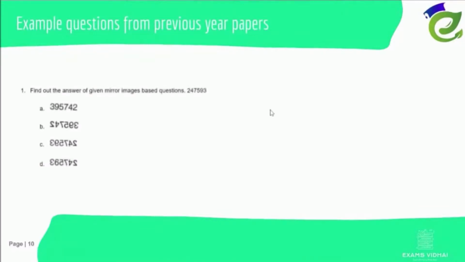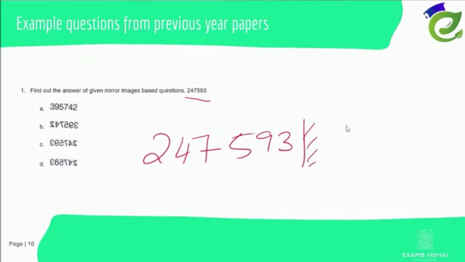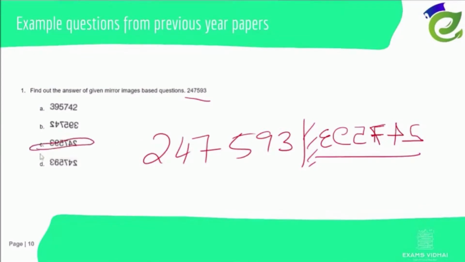So this is from a previous year paper. They have asked the mirror image of 27247593. We'll write 27247593. Let's put a mirror here. What will happen? 3, 9, 5, 7, 4, and how it looks. So, C option, right?